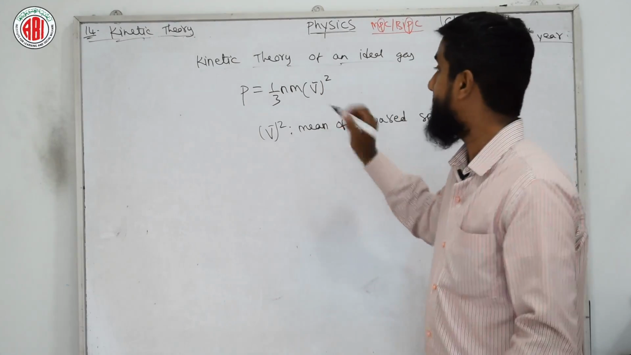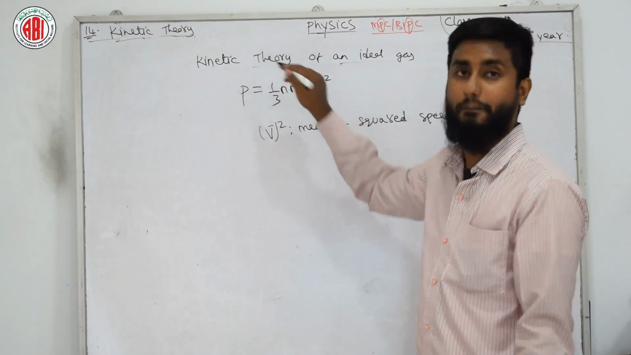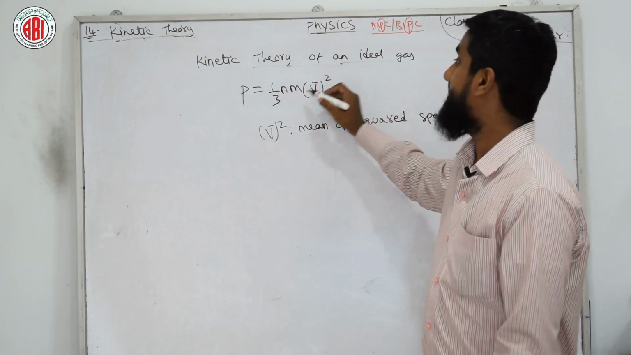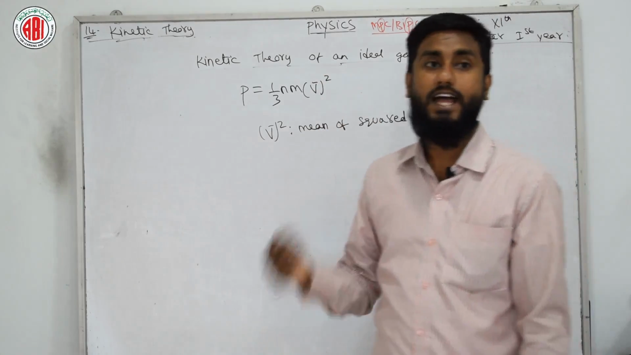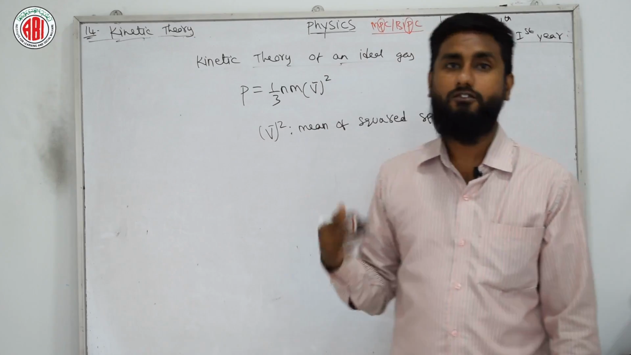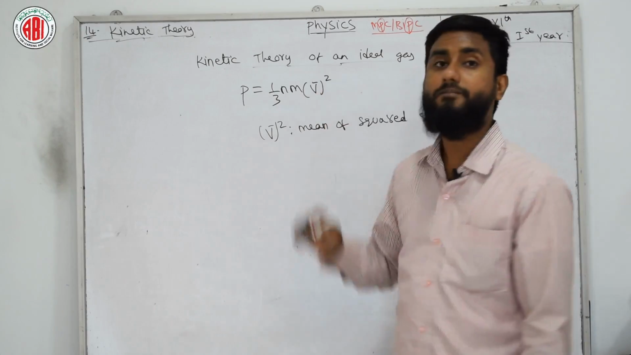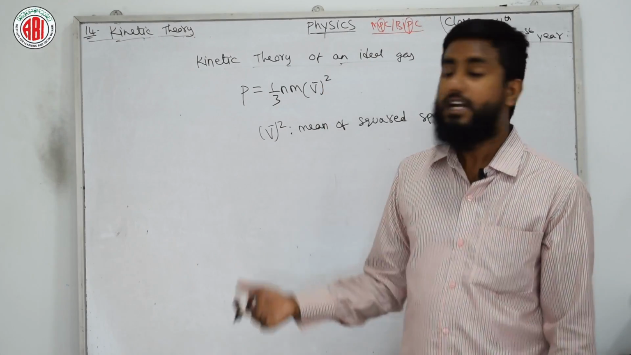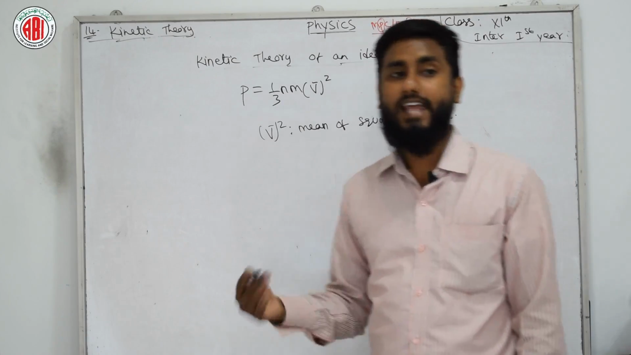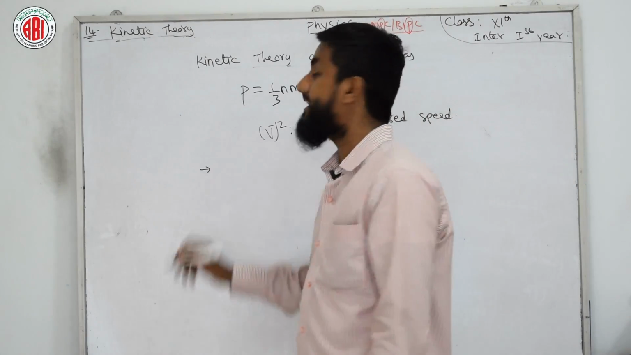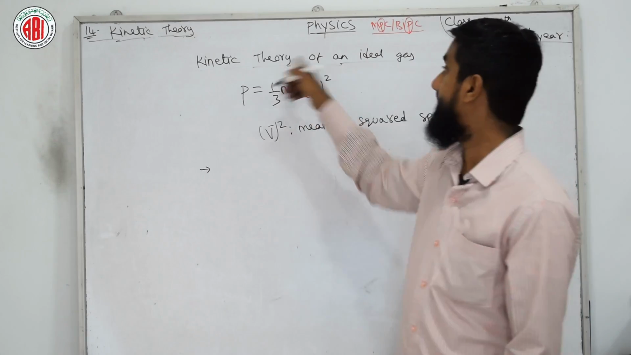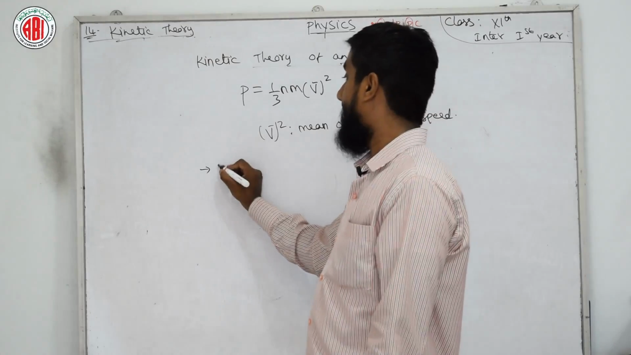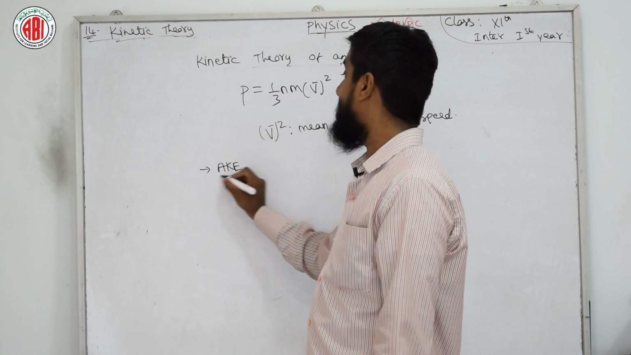In this equation, P is pressure, whereas small n is the number density of molecules, and small m is the mass of a molecule. Next, I will tell you one more point related to the kinetic theory of ideal gases, that is average kinetic energy. What is average kinetic energy?